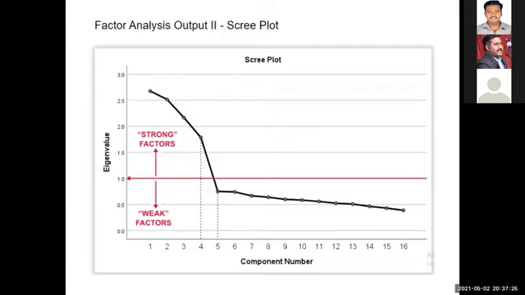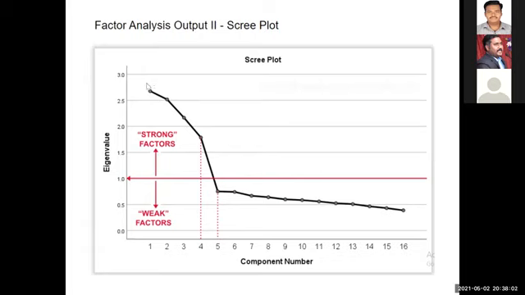Now the second output is a scree plot, right? From the scree plot, you can see the variables from one. So see the 4 components. Whatever variables are placed in this area, you can make them 4 components. Again, this gives another justification that all your 16 variables can be reduced to 4 factors. From the scree plot, you can identify eigenvalues more than one. These 4 components are more than one.